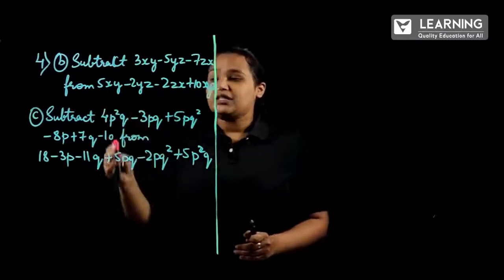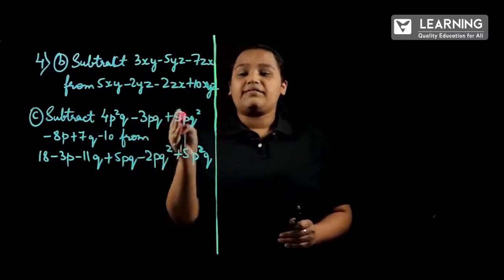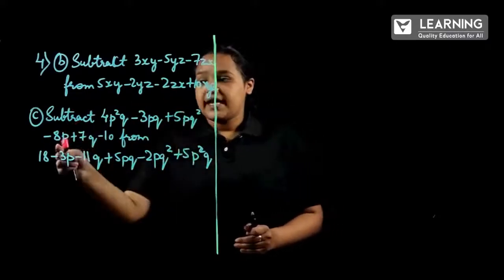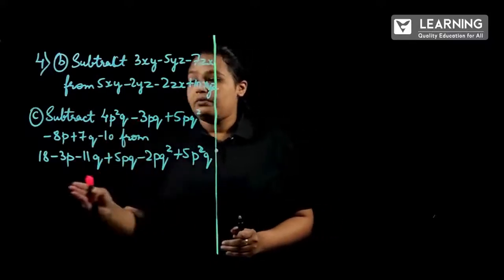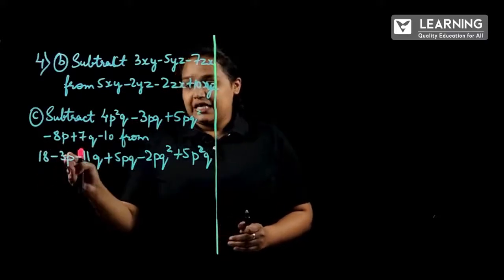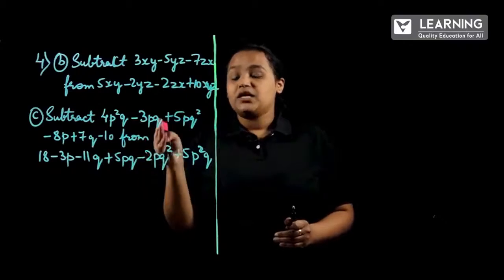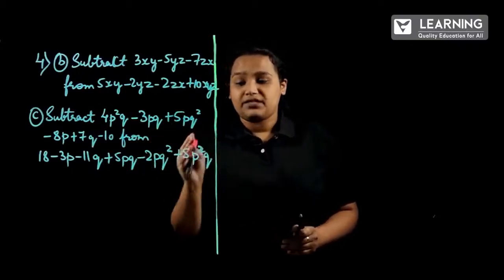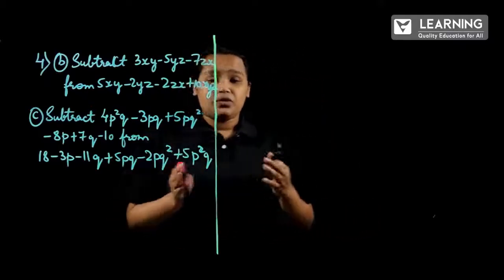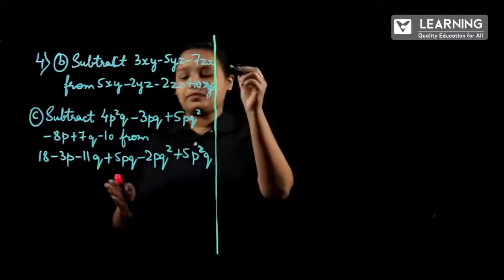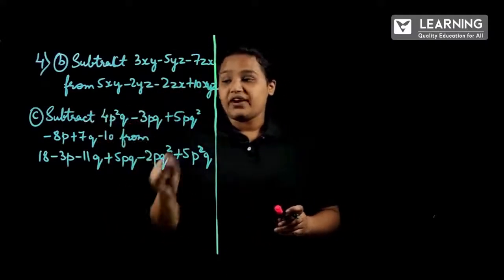that is we have to subtract 4p square q minus 3pq plus 5pq square minus 8p plus 7q minus 10 from the second polynomial 18 minus 3p minus 11q plus 5pq minus 2pq square plus 5p square q. So, this is a little bit lengthy polynomial. No problem, we will just solve it. We have to subtract the first polynomial from the second polynomial.